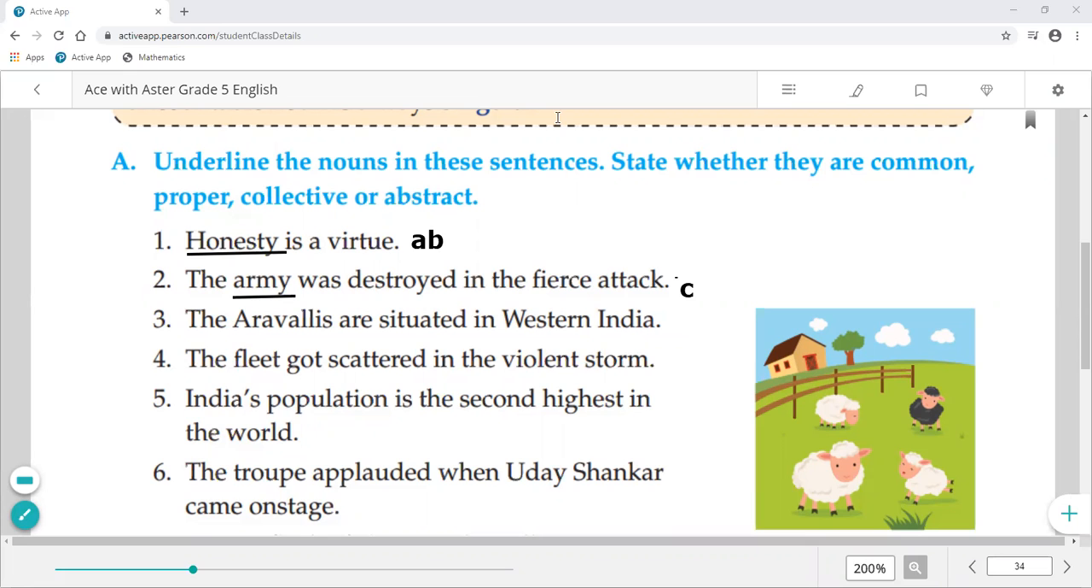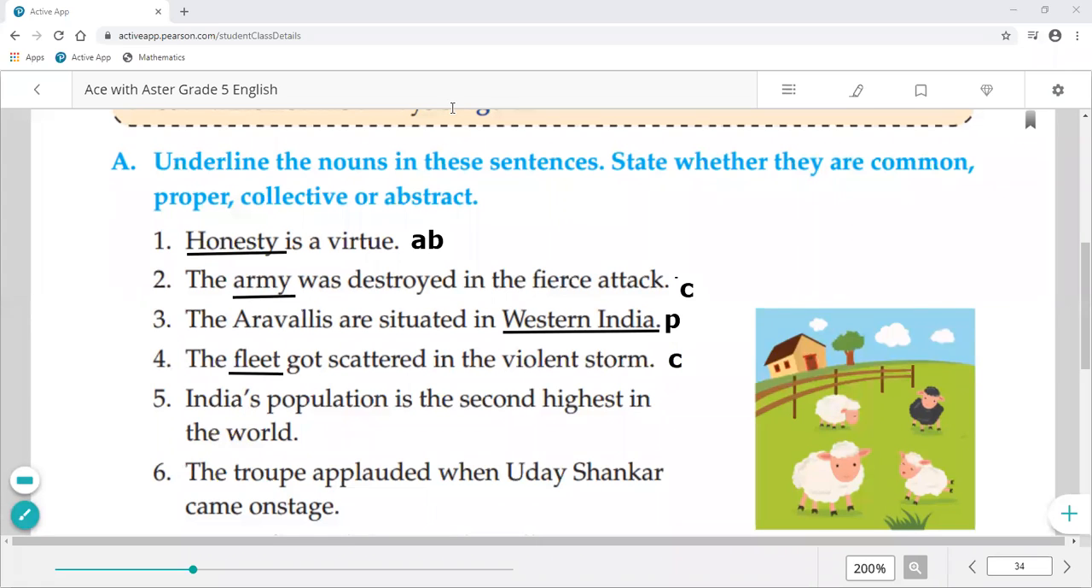The Aravallis are situated in Western India. So here the noun is Western India. Because it begins with a W capital letter and ends with a full stop, it is a proper noun. The fleet got scattered in the violent storm. So here fleet. Fleet is a collective noun.